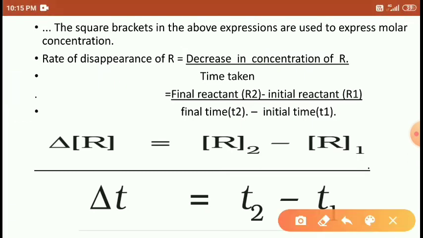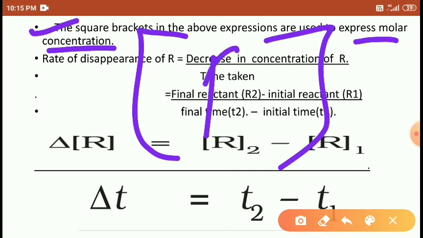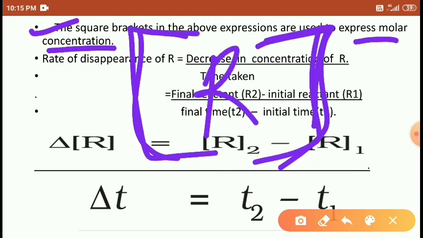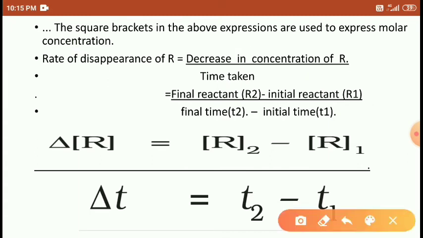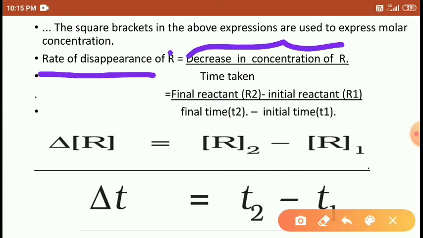So this is the square bracket. We have to write it in the square bracket. The square bracket is considered a molar concentration. In the square bracket we write R. It means the square bracket is considered as concentration. Okay. The rate of disappearance of R, that is the decreased concentration of R with respect to time t.